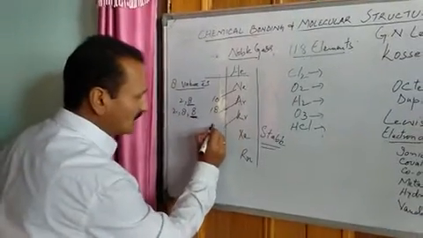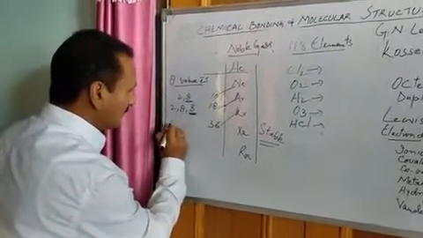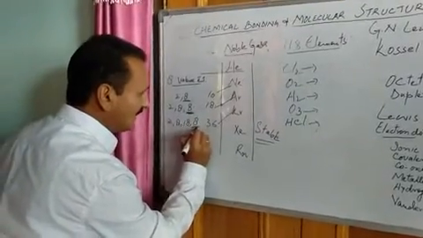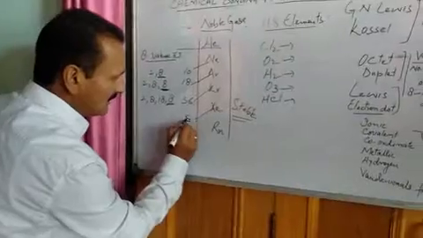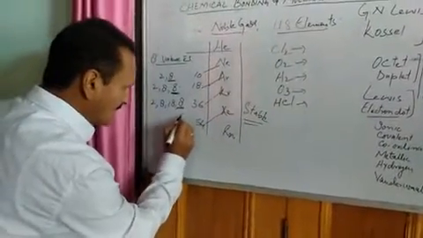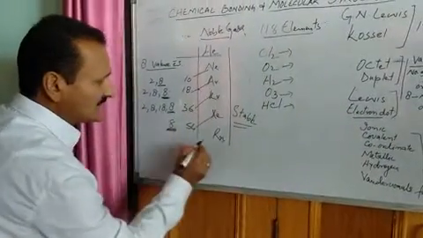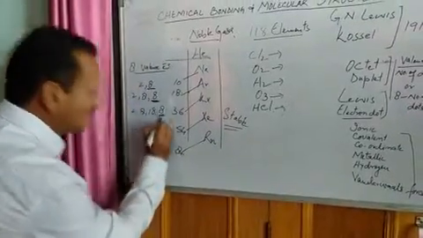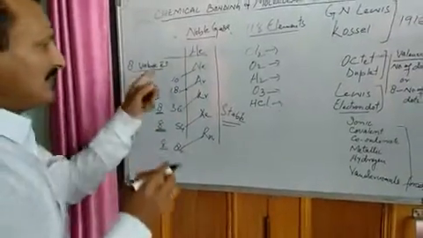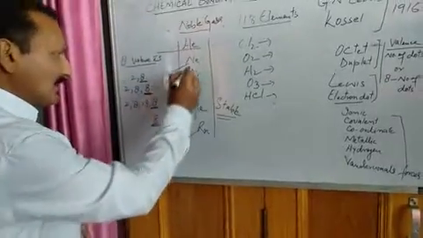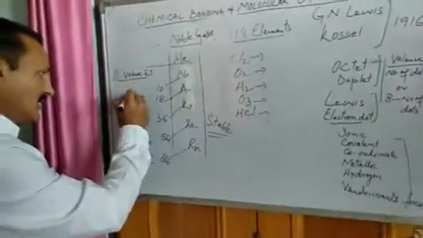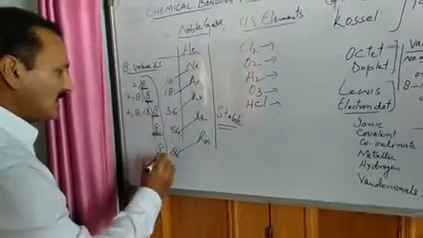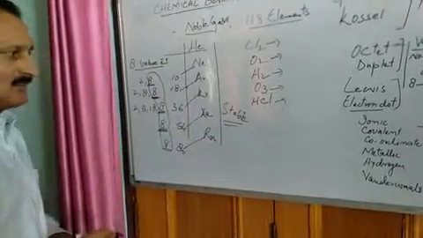Then krypton, 36. Its electronic configuration is 2, 8, 18, 8. 8 in the valence shell. Xenon has atomic number 54, so it also has 8 electrons in the valence shell. Then radon, atomic number 86, again has 8 electrons in the valence shell. What we find similar in these elements is that all have 8 valence electrons. That is why they are known as stable elements.